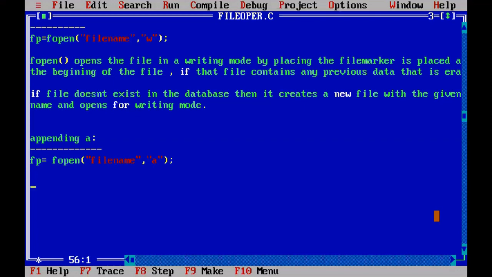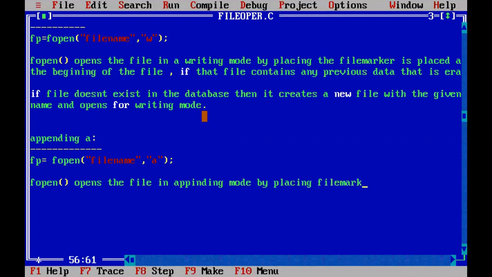Explain this syntax. The fopen function opens the file. The same syntax and the same theory I am writing, with a small modification. The fopen function will open the file in appending mode. Why am I writing appending mode? Because it is appending mode. Earlier, writing mode because it was writing mode, and before that reading mode. So appending mode, by placing the file marker at the end of the